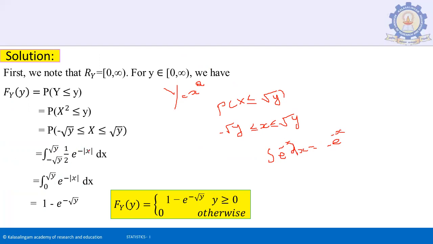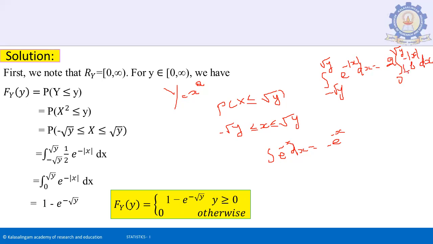This is e to the power of minus modulus x, an even function, so we can change the limit values. Integration from minus root y to root y of e to the power of minus modulus of x dx equals 2 times the integral from 0 to root y of e to the power of minus modulus of x dx.